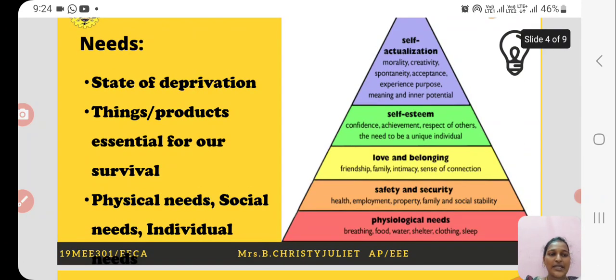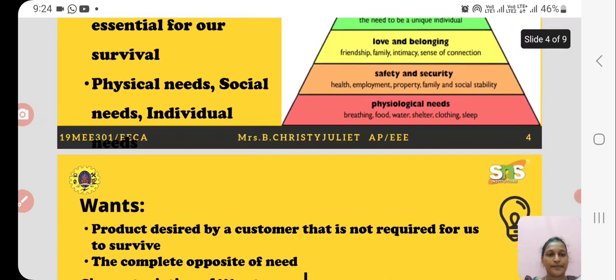The physical needs can be food, water, shelter, clothing, etc. Social needs can be being loved, belonging to some society, friendship, having a family, sense of connection. These can be termed as social needs.